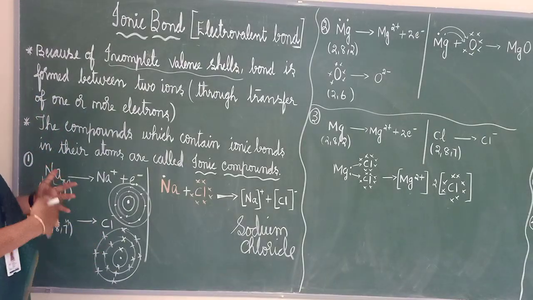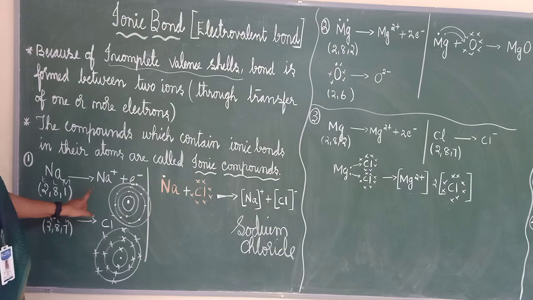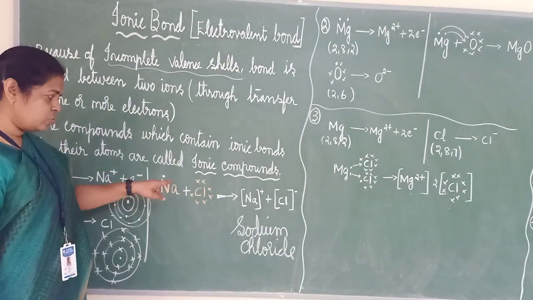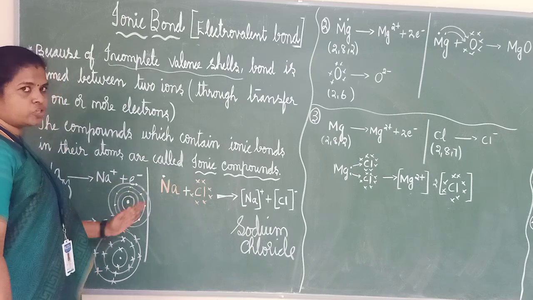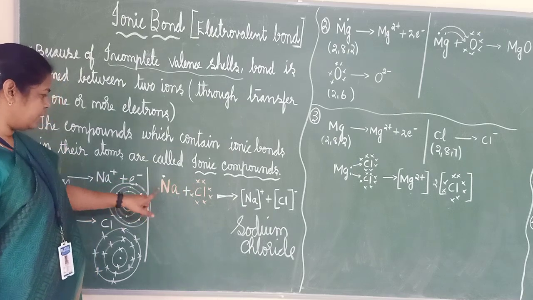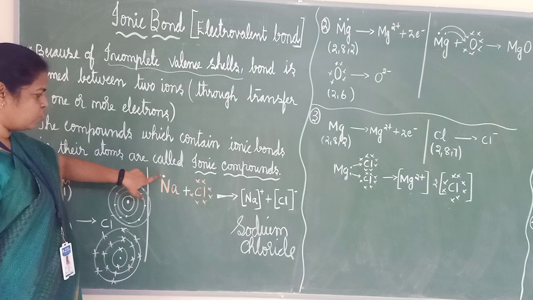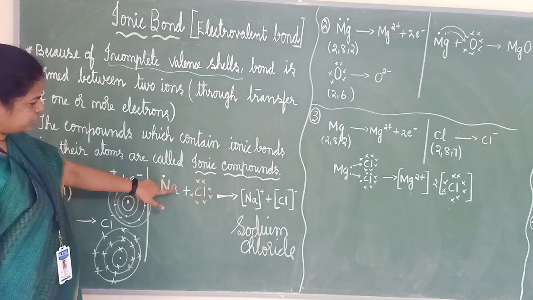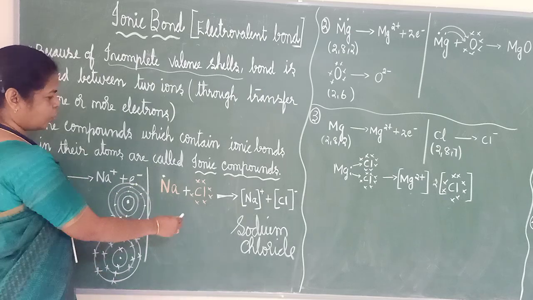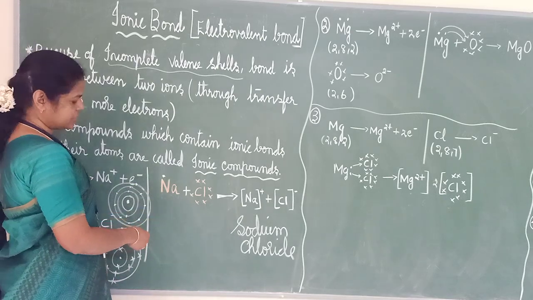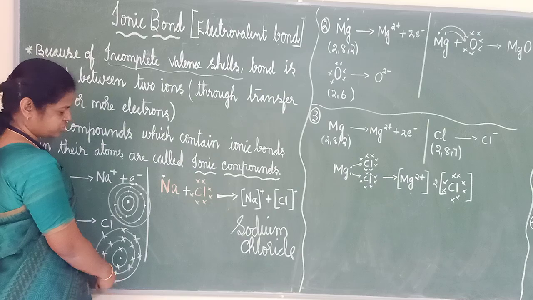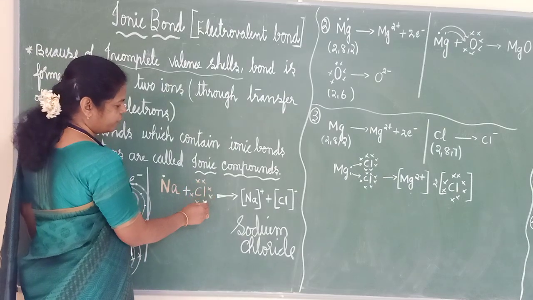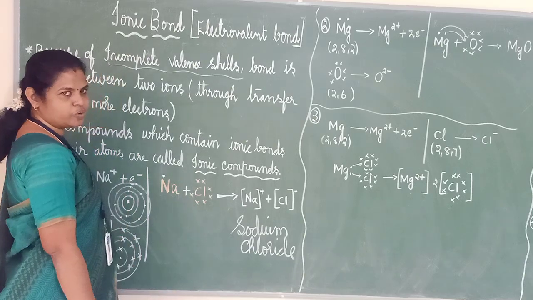Now the combination takes place. How is the bond taking place? I can represent this with only the valence shell; other shells I am not showing. In sodium, what will be there in the outermost shell? 1. See, I have put 1 dot near sodium. For chlorine, I am representing the outermost shell. How many will be there? 7: 1, 2, 3, 4, 5, 6, 7 in the outermost shell.